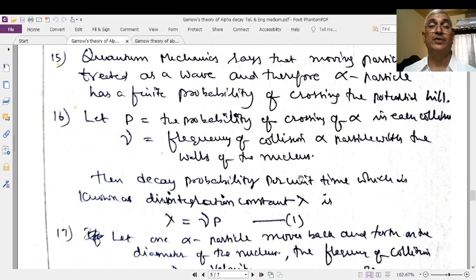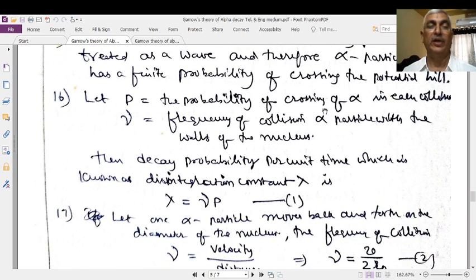Quantum mechanics says that a moving particle is treated as a wave, and therefore the alpha particle has a finite probability of crossing the potential barrier. Crossing means penetrating; don't think of it as moving out over the top. It is penetrating, leaking, tunneling, digging a hole to move through the barrier. Let P be the probability of crossing of the alpha particle in each collision.